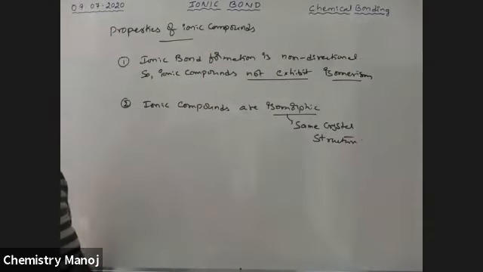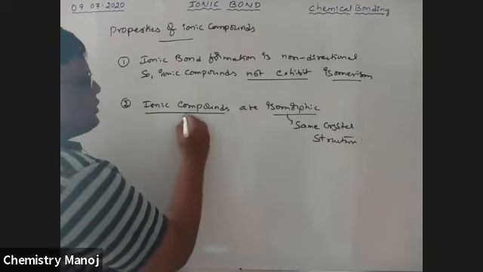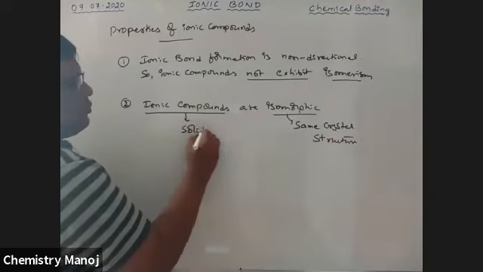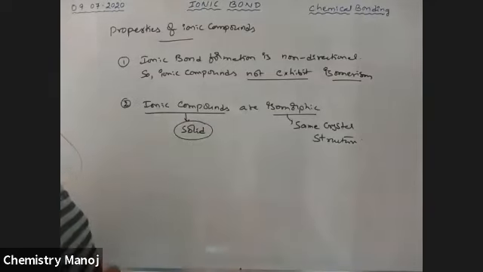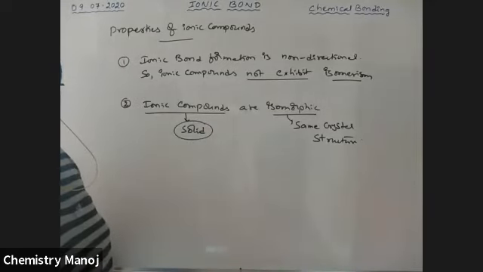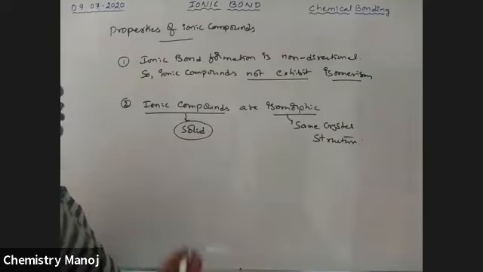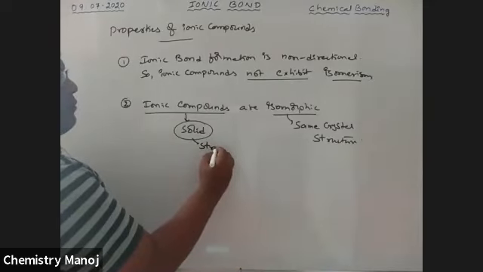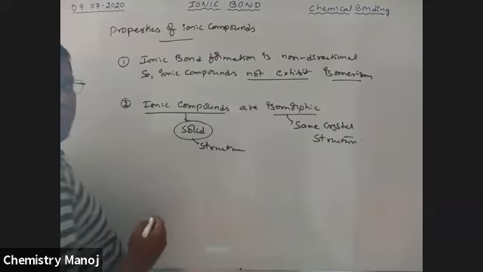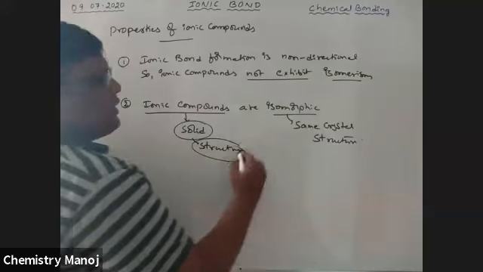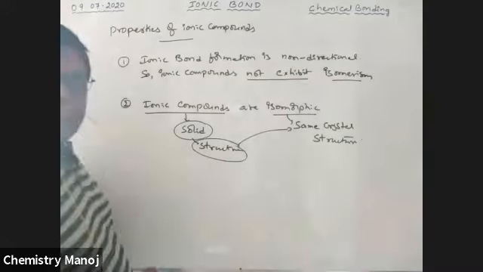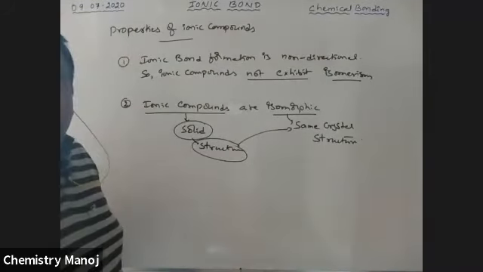Ionic compounds have the same crystal structure. Generally, ionic compounds form solids, just like our table salt. Our table salt, NaCl, is an example of an ionic compound. Our table salt is nothing but a solid, and those solids have some structures. Some of these structures are the same, so different ionic compounds have the same structures.